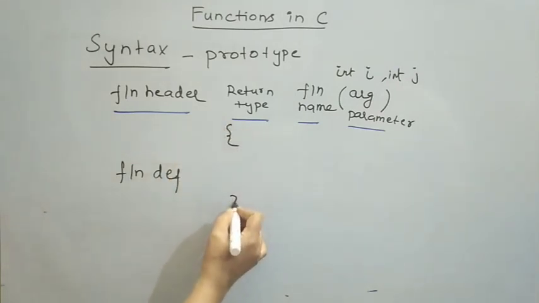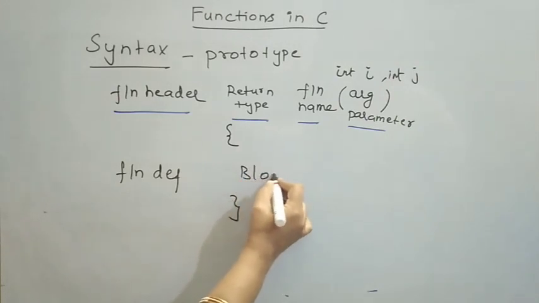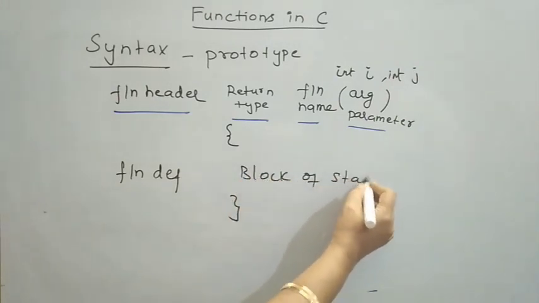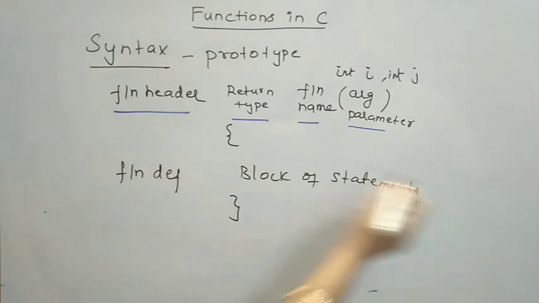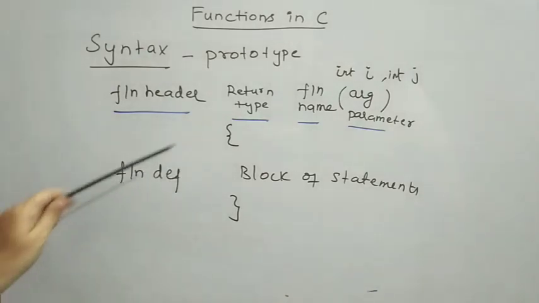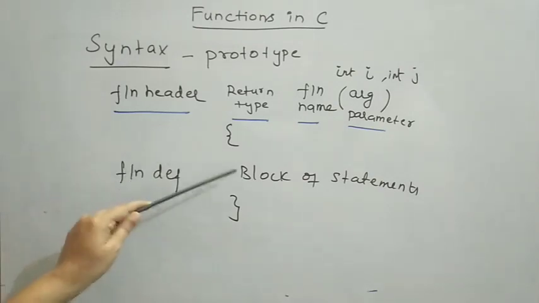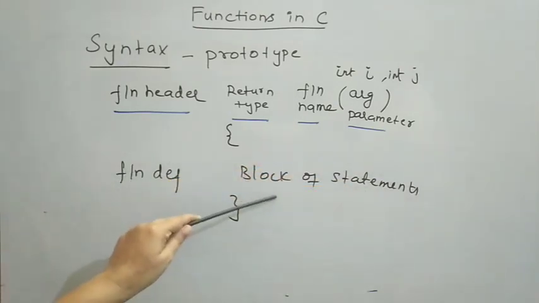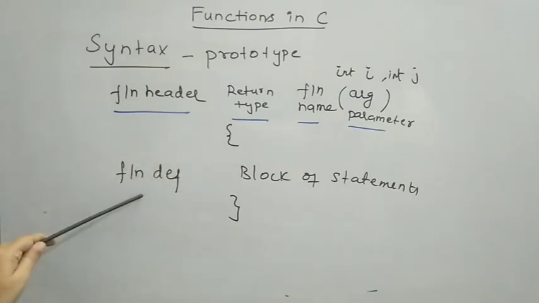The function definition is nothing but a block of statements enclosed within the curly braces, which implements the task your function is going to perform. Okay, so the curly brace block is called the function definition. The first statement is called your function header. Otherwise, we may call this a function prototype. So these are all the rules you need to satisfy while writing a function.